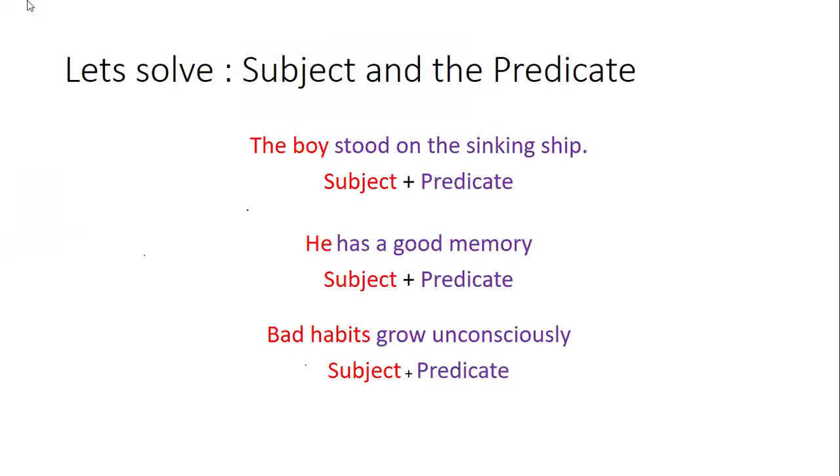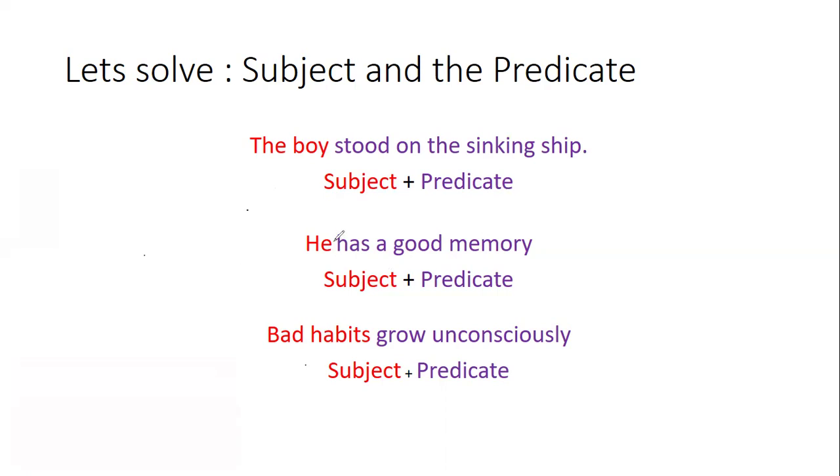The boy stood on the sinking ship. The whole sentence revolves around the boy. So the boy is our subject. And what did he do? He stood on the sinking ship. So our predicate is stood on the sinking ship. He has a good memory. Whom is the sentence revolving around?